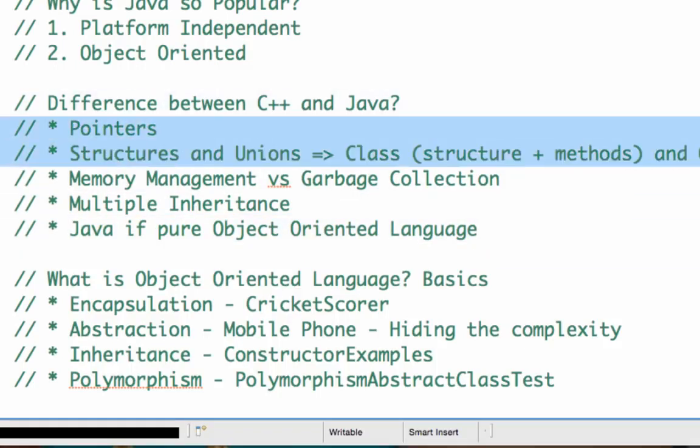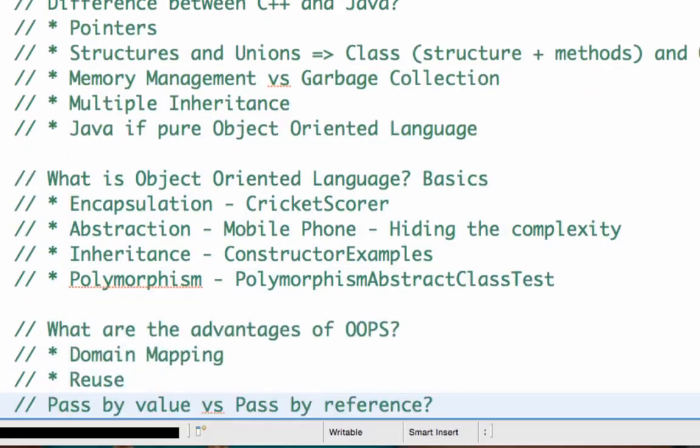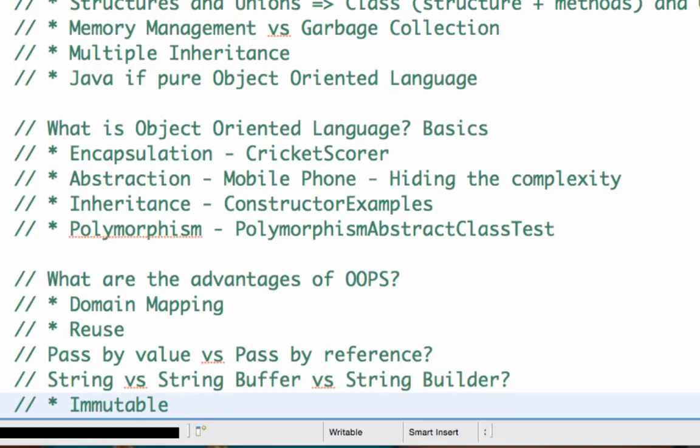So in summary, these are the main differences between C++ and Java: C++ has a concept called pointers, structures, and unions, and in C++ you have to do memory management yourself, and C++ supports multiple inheritance, and C++ also allows source code which does not contain classes. So these are the main differences between C++ and Java. Let's move on to the next question.